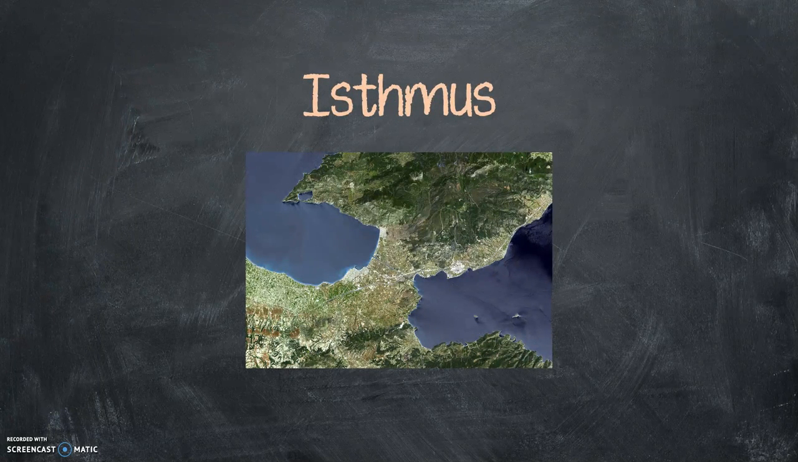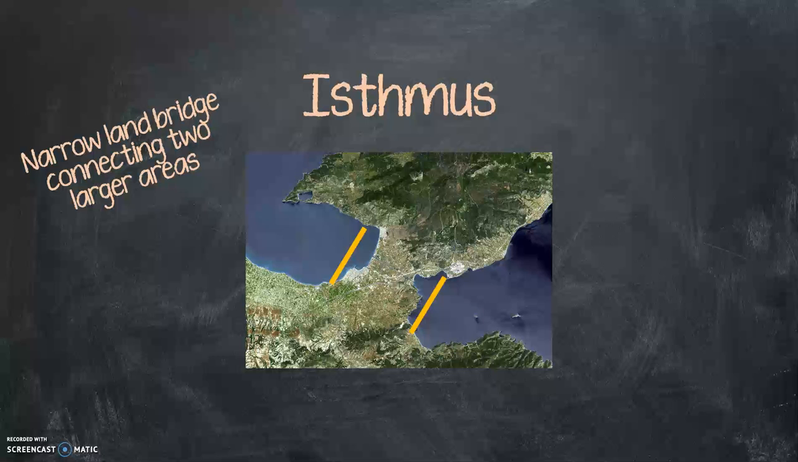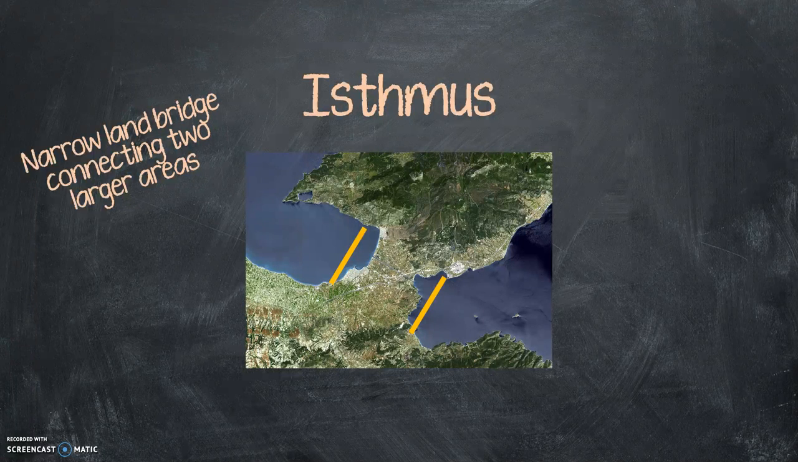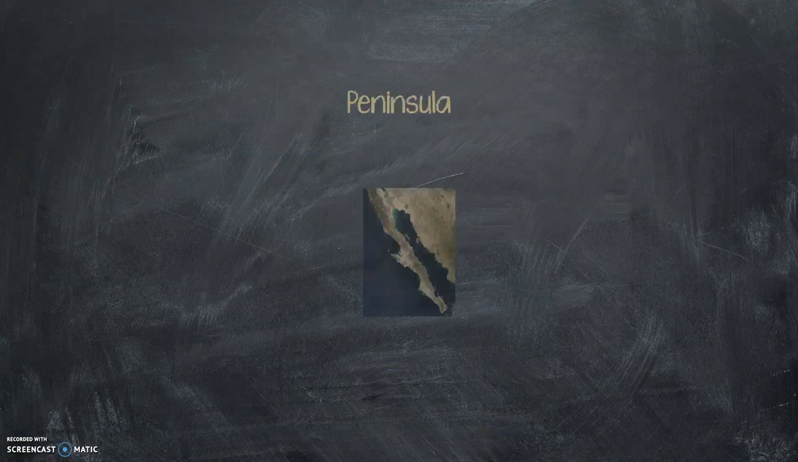Isthmus. That's super fun to say. Isthmus. Anyways, moving on. An isthmus is a narrow land bridge connecting two larger areas. So you see between these two yellow lines, like you've got a skinny little piece of land. That's going to be an isthmus, okay? A couple of famous isthmuses around the world. You've got the country of Panama, and then just the larger area of Central America. We're going to study those soon, okay?